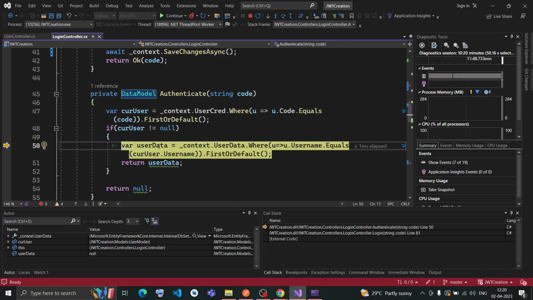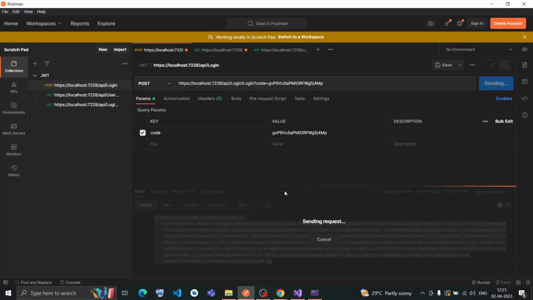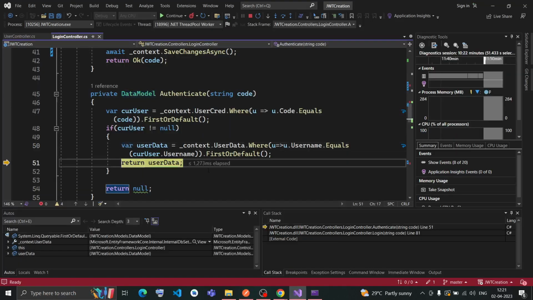Now it will check user data, where I have created a variable called user data. It is set as user data equals user data where username equals the current user variable's username. See, it is passing Pritam123. This current user username is passing as Pritam123, and it is checking whether any entry with this particular username is there in the user data table or not. If it is there, let it check once. Yes, it has been checked.